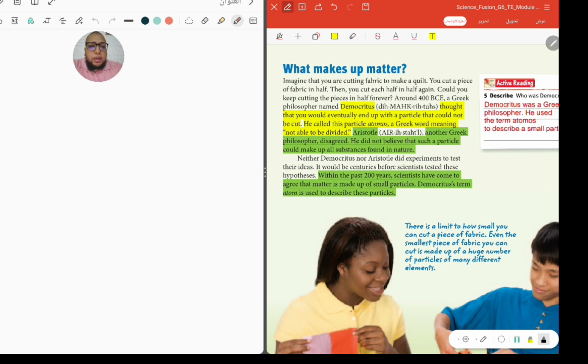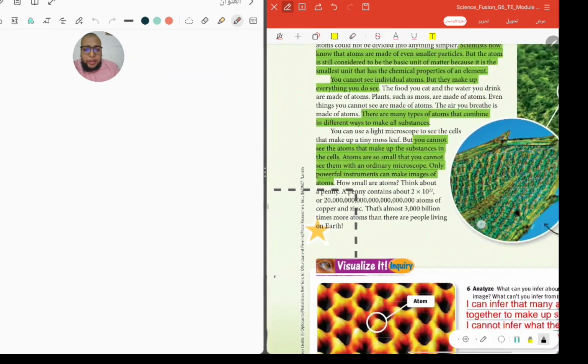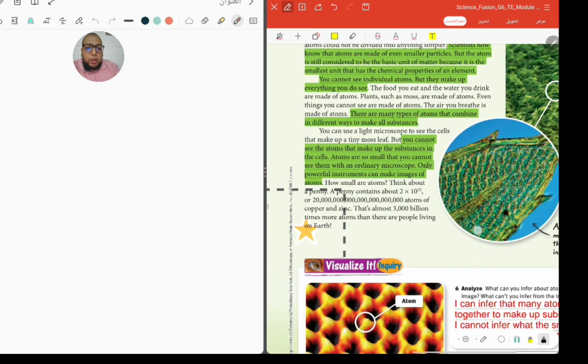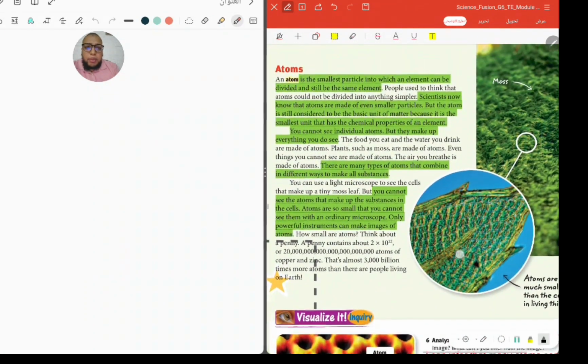Okay, but another Greek philosopher called Aristotle disagreed with Democritus, and he didn't believe that there are particles that could make up all substances found in nature. Okay, now we know the atoms, and now we know a lot of things about it. But you must know the definition of the atom.